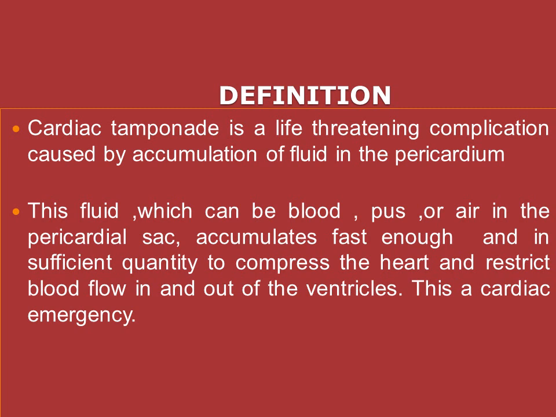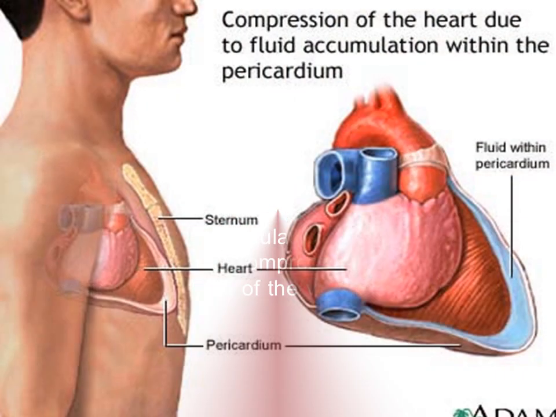In that, what happens is accumulation of fluid in the pericardial sac. This fluid, which can be blood, pus, or air in the pericardial sac, accumulates fast enough and in sufficient quantity to compress the heart and restrict blood flow in and out of the ventricles. This is a cardiac emergency.